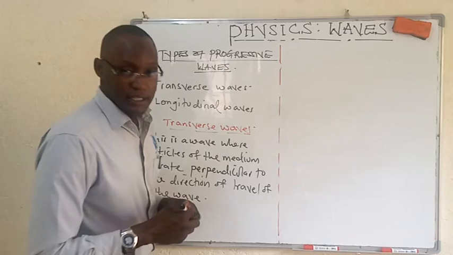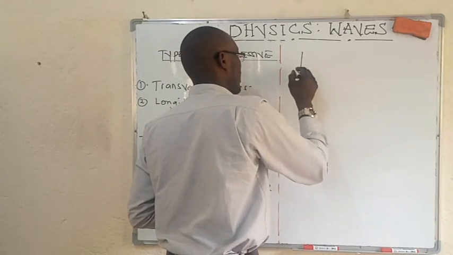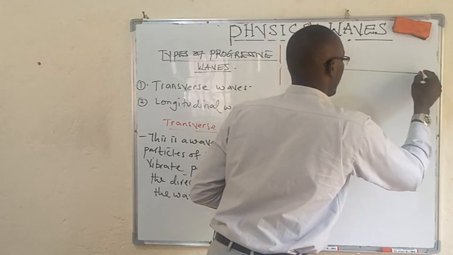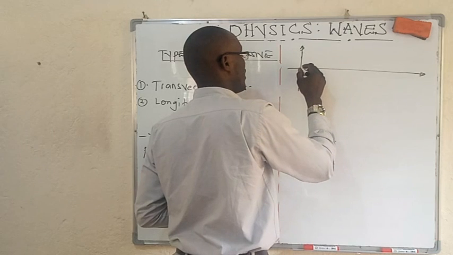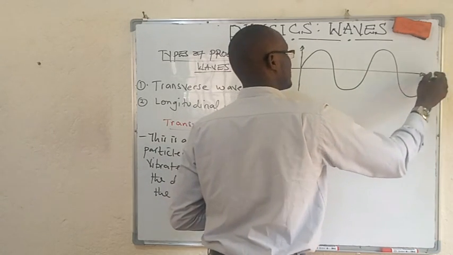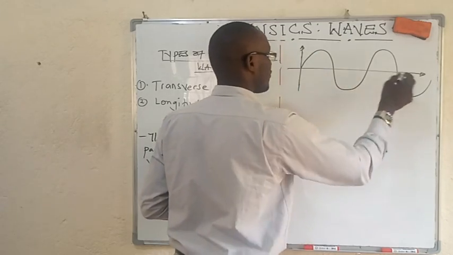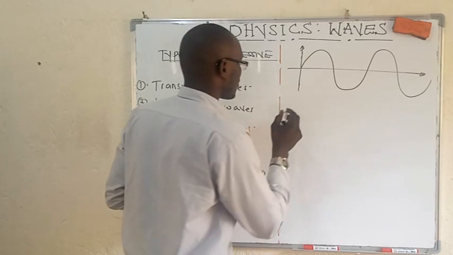For example, take a look at this diagram. Assuming you had a wave, maybe produced by a rope. This wave has maximum displacement, minimum displacement. It is a traveling wave, a progressive wave. This is the direction of travel.